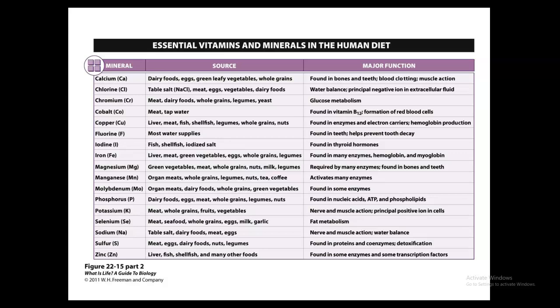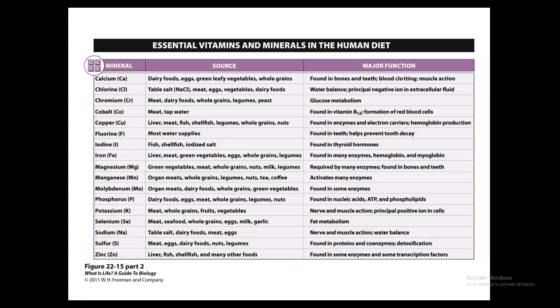Next, you have phosphorus. It's going to be incorporated, for the most part, into salts of the bone and teeth. So you find that actually as a calcium phosphate salt, or a hydroxyapatite is what it's referred to. It's going to play a role in nearly all metabolic reactions. It's a constituent of nucleic acids, proteins, enzymes, and some vitamins. Also, it's going to occur in phospholipids of cell membranes. You'll find it in ATP, and phosphates that buffer the body's fluids. It's going to be found in foods such as dairy, eggs, meat, whole grains, legumes, and nuts.